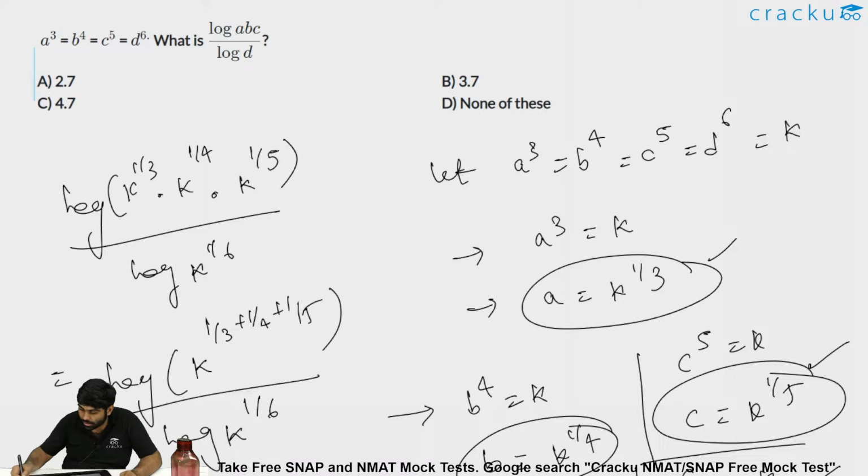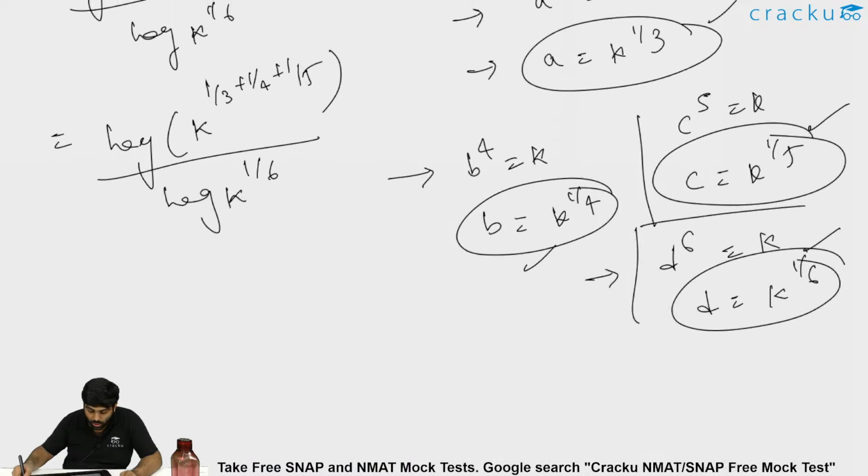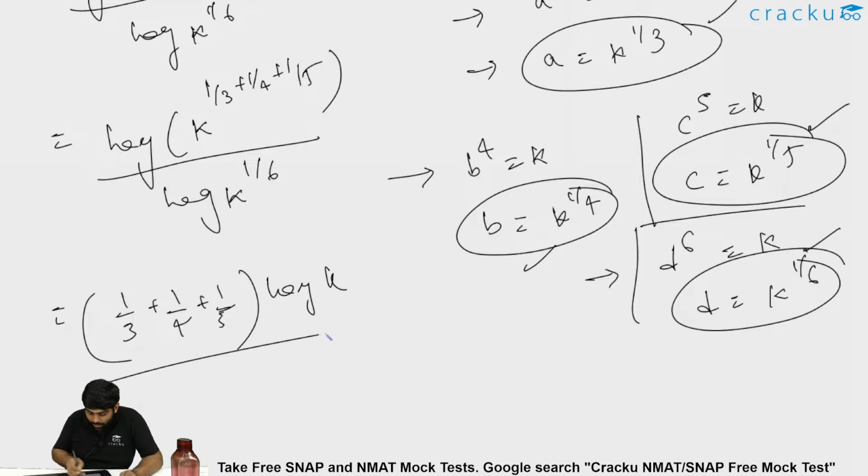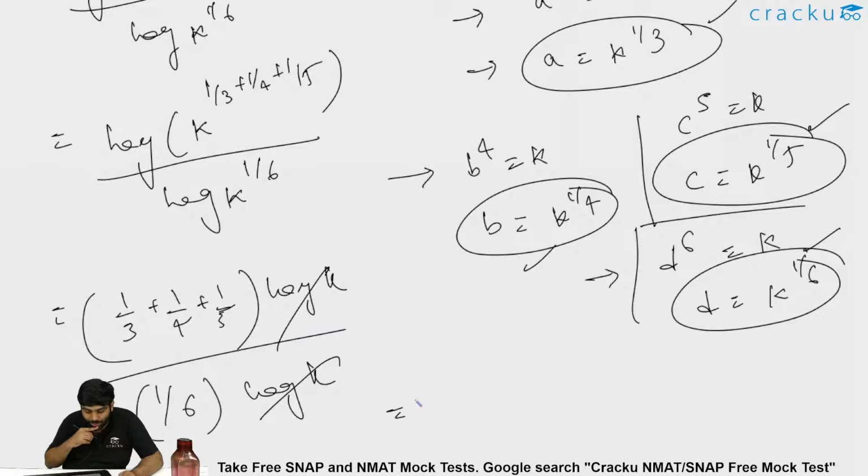This can also be written as what? 1 by 3 plus 1 by 4 plus 1 by 5 into log k divided by 1 by 6 into log k. Log k goes away. You get 1 by 3 plus 1 by 4 plus 1 by 5 by 1 by 6.